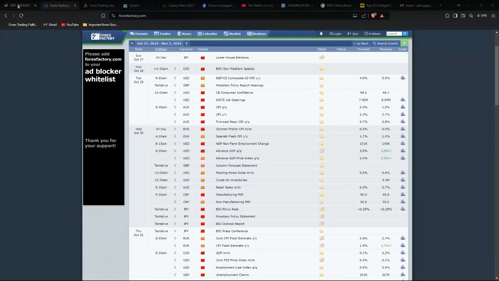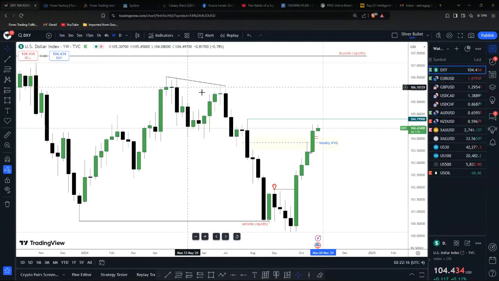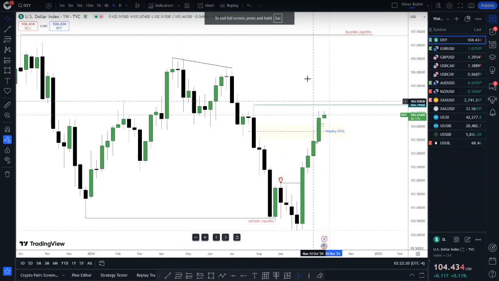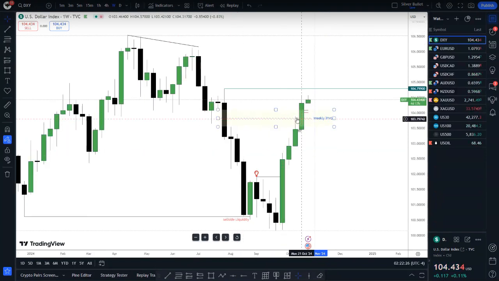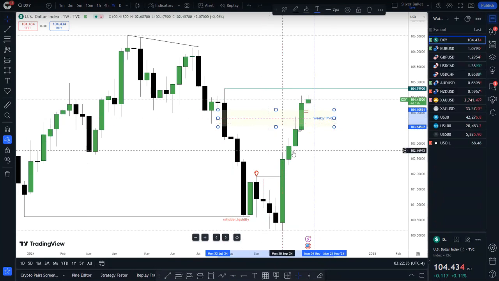So let's look at charts. Technical analysis. We start here on DXY, aka the dollar index, and I'm still bullish on this one. I was bullish last week and I'm bullish again this week. Last week I wanted to see how price would behave around this fair value gap here, and last week we actually closed above it, which means now we can use it as an inversion fair value gap. Price is most likely going to tap back into it and continue to the upside.